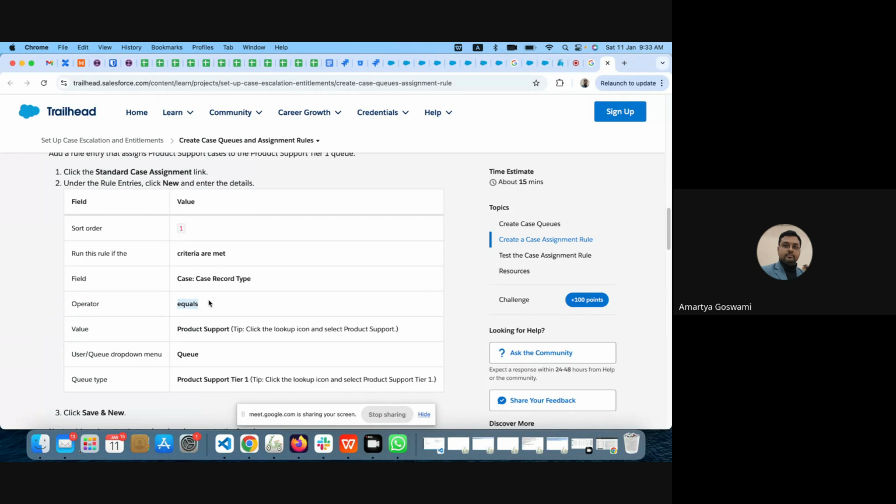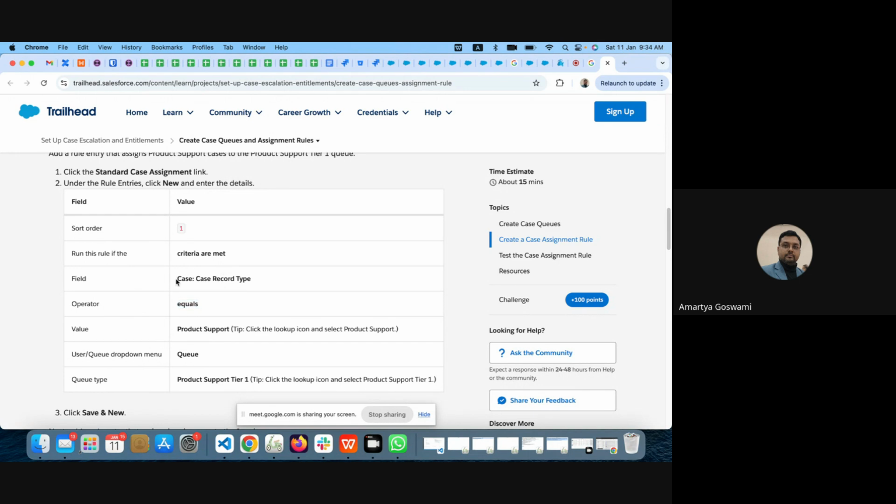Ideally here, if the case is more than these many days, it will be a greater than operator. If a specific record type like product support is matched, we are using equal. So we have checked the condition in different ways in different places, it is a similar thing.